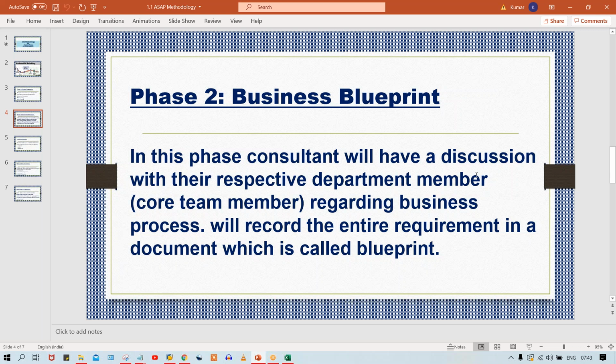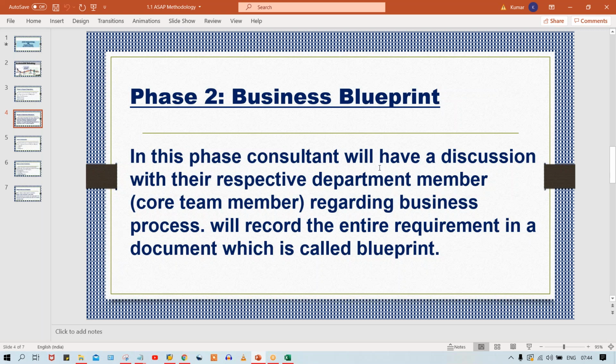So here, interaction means we are going to interact with the client. We are going to discuss with the client. In this phase, the consultant will have a discussion with their respective department member. Now, discussion or interaction doesn't mean that Tata Motor has 20,000 or 10,000 employees. So with whom I'm going to discuss, that also matters. Of course, FICO consultant means you guys are going to take care of the finance module. Let's suppose you have to implement the finance module.